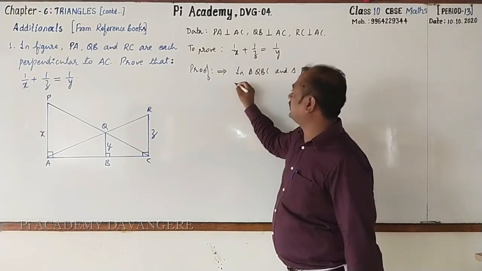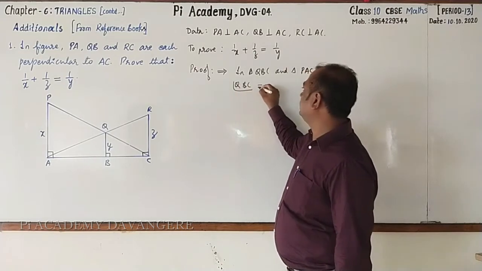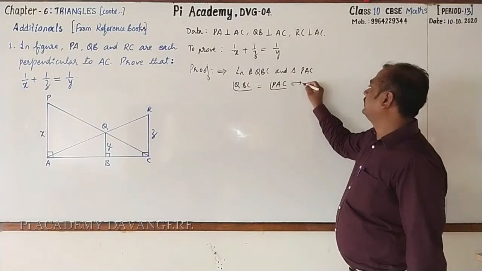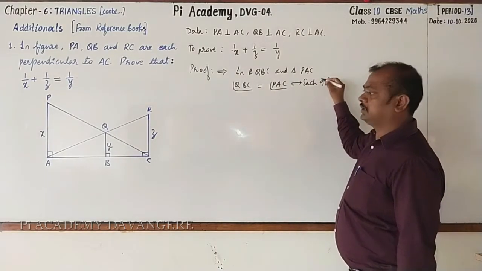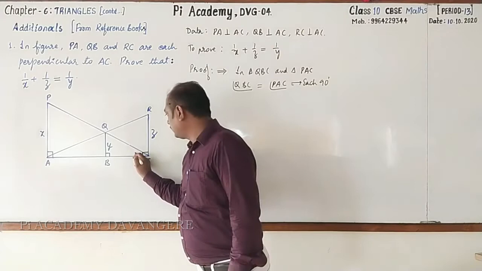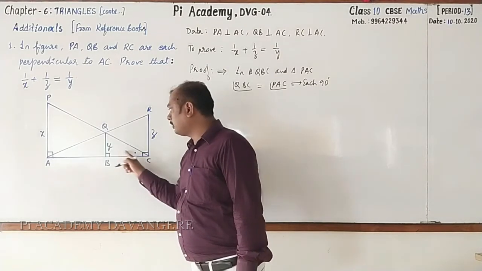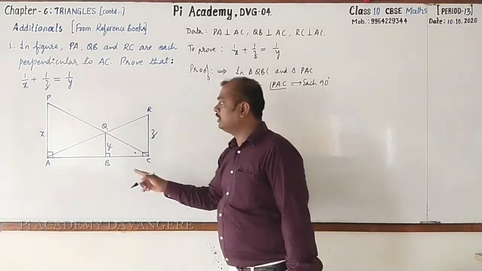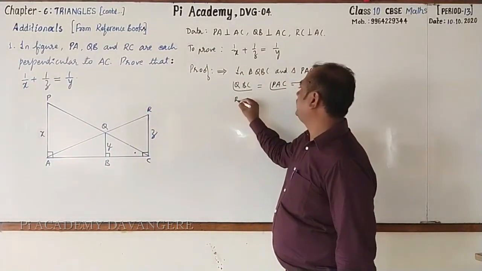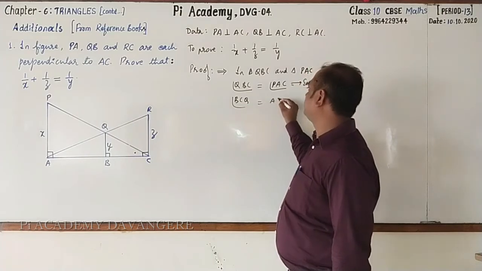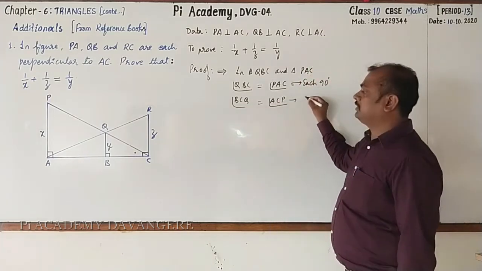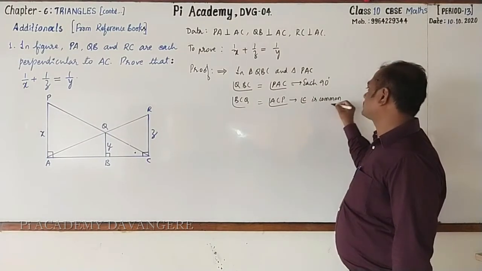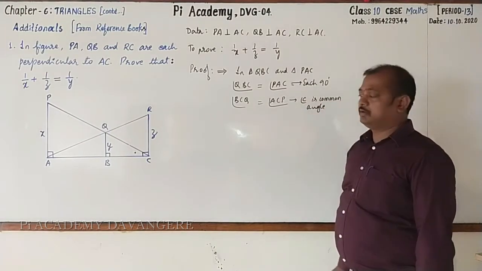You can come to know that angle QBC is 90 degrees, and PAC is also 90 degrees. Each is 90 degrees. Next, look here. It is a common angle for both triangles, that is, BCQ and ACP. These two angles are equal. The reason is angle C is common. Or you can just write common angle.